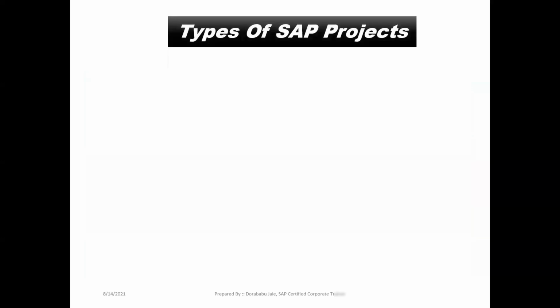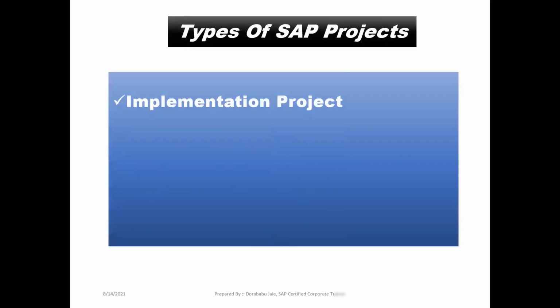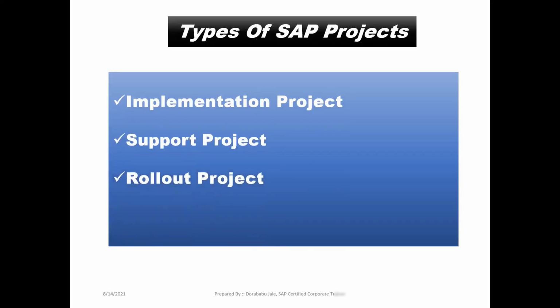After completion of the training program, once we get the job, we have to work on an SAP project. Let us see the types of SAP projects. In total we have 4 different projects. One is implementation project, second one is support project, third one is rollout project, fourth one is upgradation project.